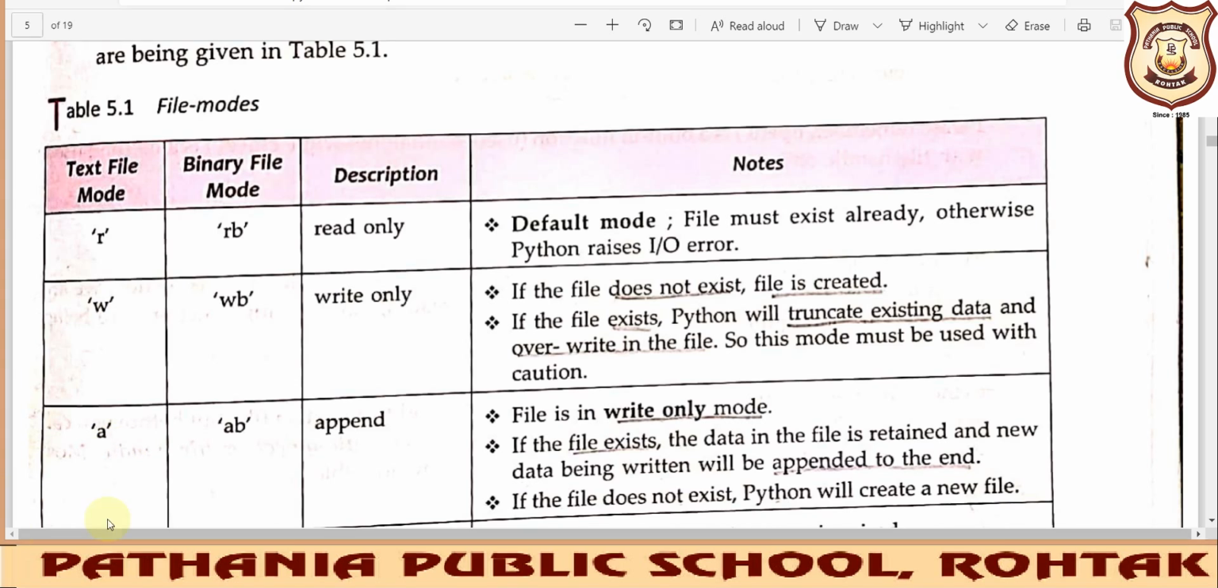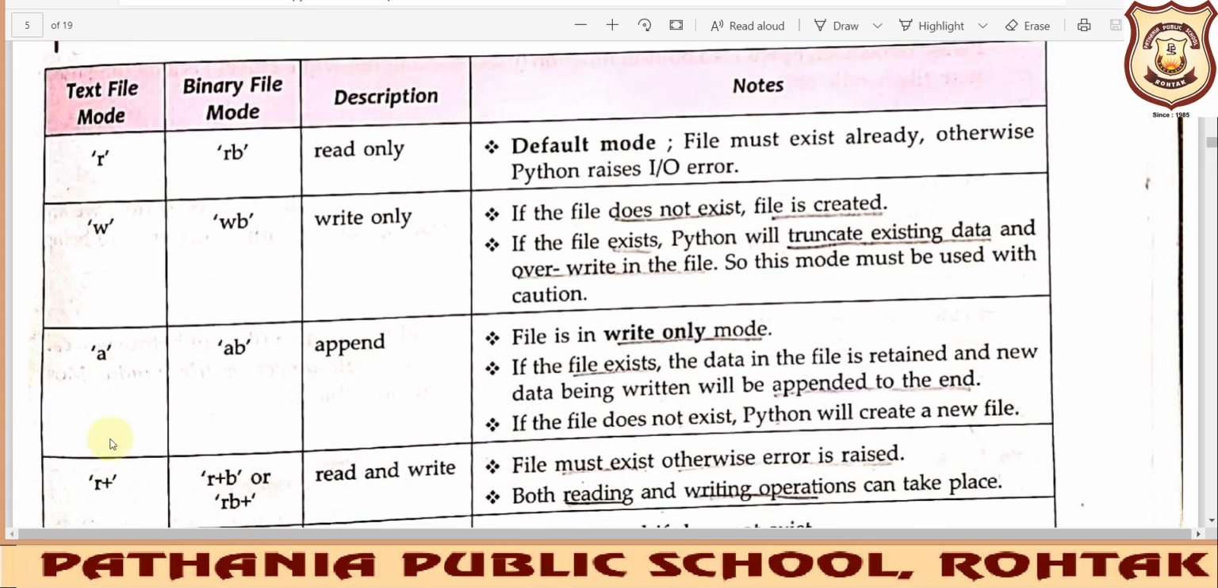Okay, so if you want to retain your previous data and want to write something new to it, go with append mode. Otherwise you can use write mode also. Fine. And in both the cases, if the file doesn't exist, Python will create a new file for you.